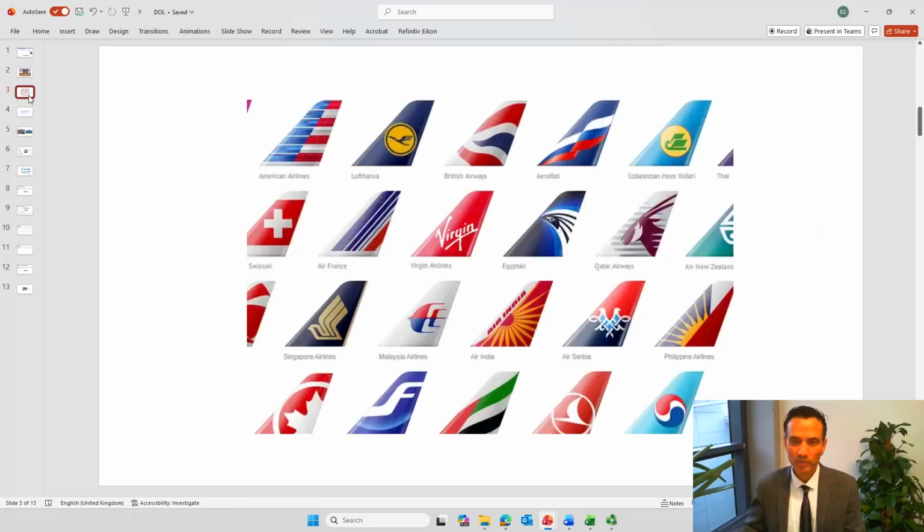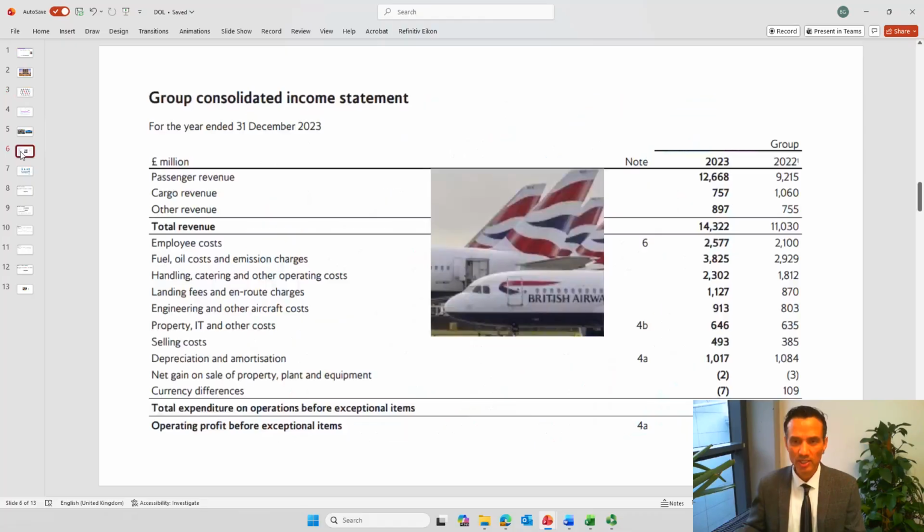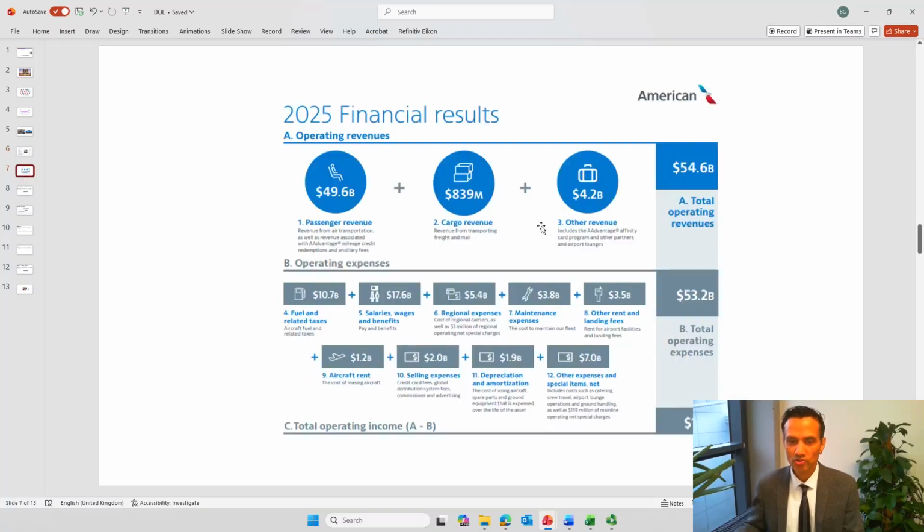But in other industries such as hotels and airlines, as you can see in the income statement of British Airways, of course there will be variable costs such as fuel, which basically means the more you fly, the more fuel is consumed. But if you see the nature of other expenditure, it is heavily fixed cost driven.